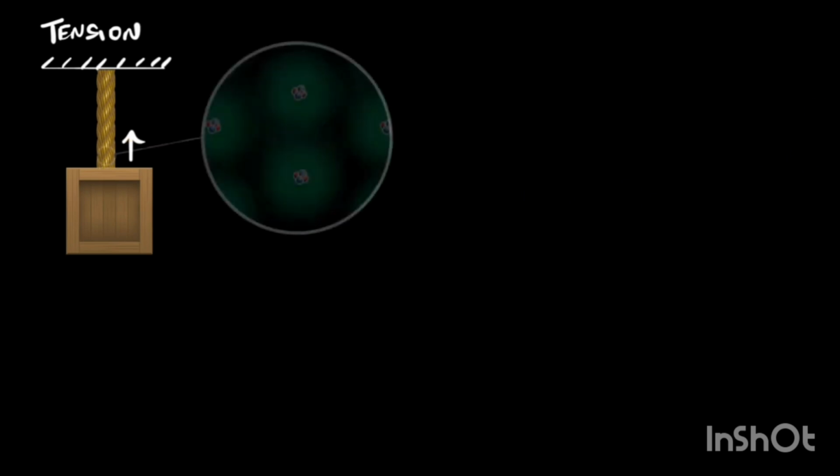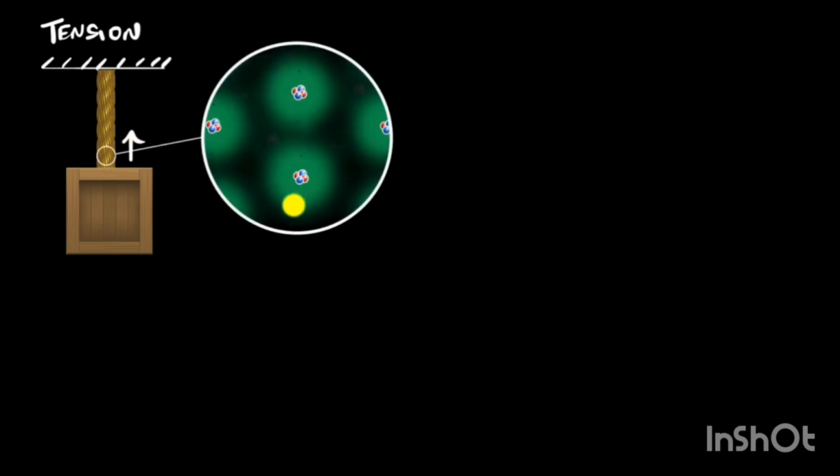For example, tension. Where does tension come from? Well, if you were to zoom into a string, you'll see a lot of atoms over there. And although atoms are neutral, because they have positives and negatives inside, they can push and pull on other electrons and protons. For example, the protons can push on the other protons, the protons can pull on the electrons, the electrons can push on the other electrons, the electrons can pull on the protons.